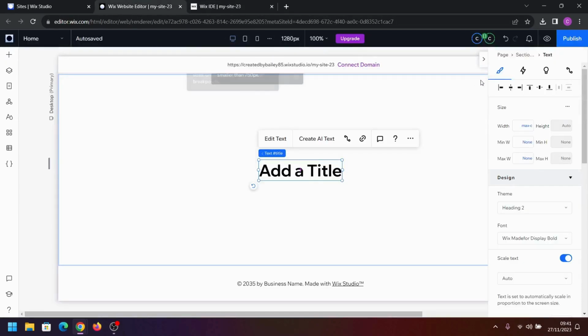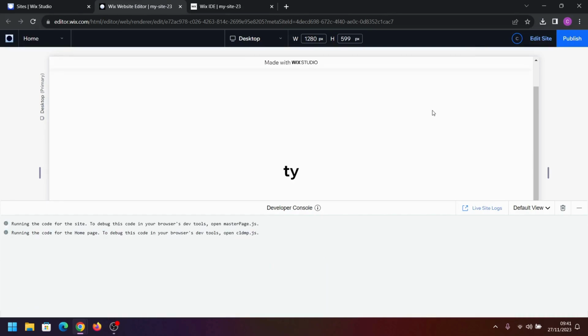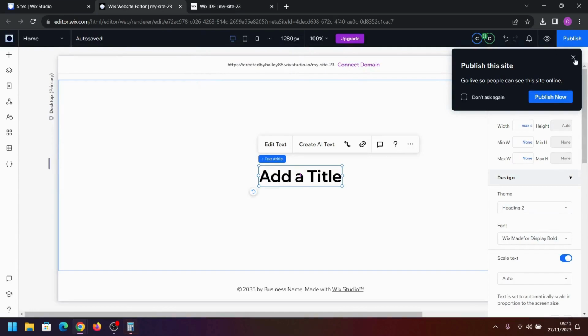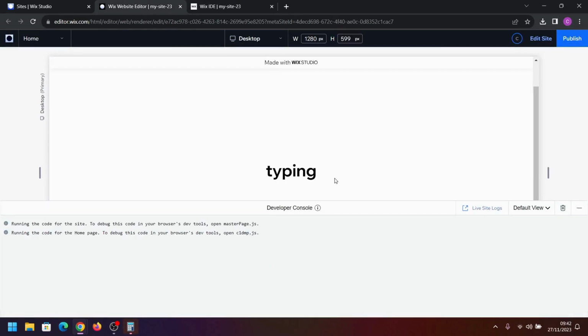Now if we go over to our website and select preview, we should get typing text 2 come out. If you want this text to type a bit quicker, just update this number. We can change it to 200, and now every 200 milliseconds it will type, which is probably a little bit better than 400. I think 400 was a little bit too slow.